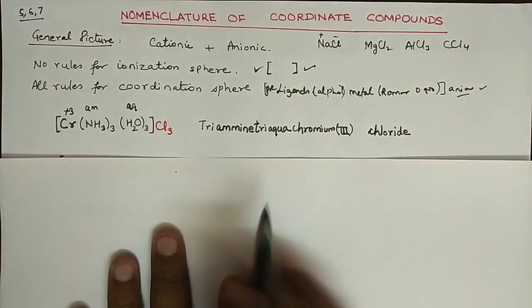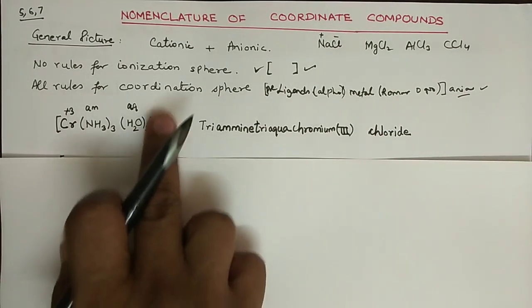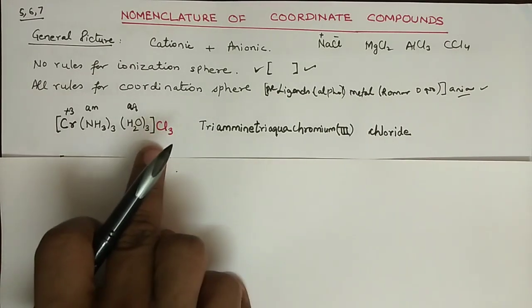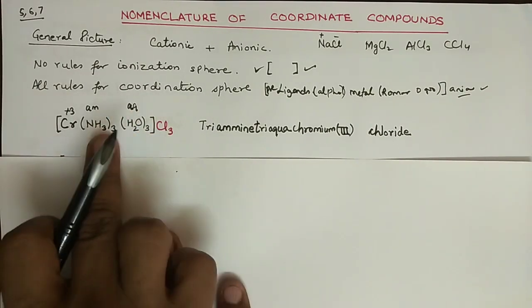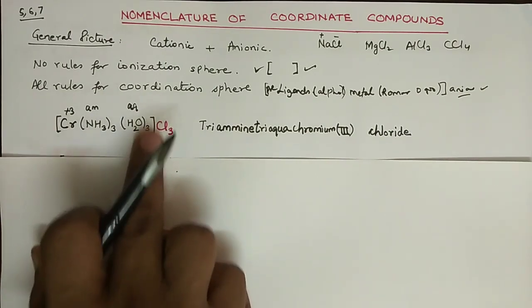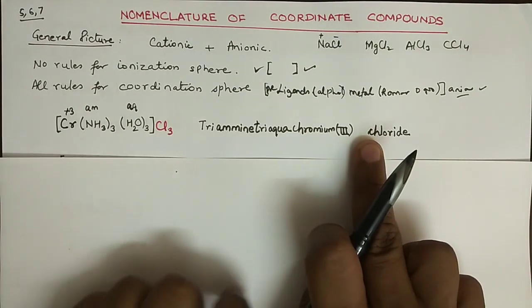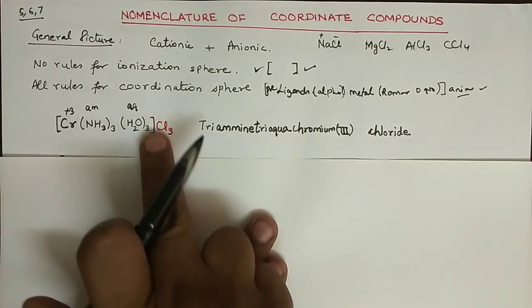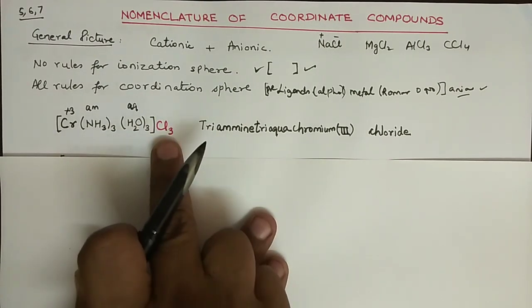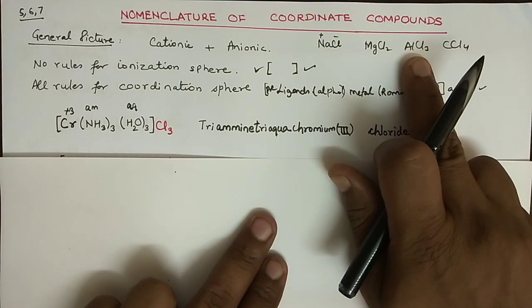Do not join this. Why? Because the ionization sphere is not joined to the coordination sphere in aqueous medium, so they are separated. This is the part of separation, so you must put a gap. And the second condition is that since this part is the ionic part, we must not mention trichloride, just like we have done in aluminum chloride.